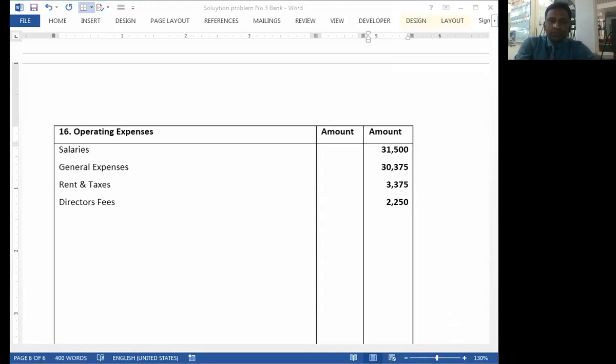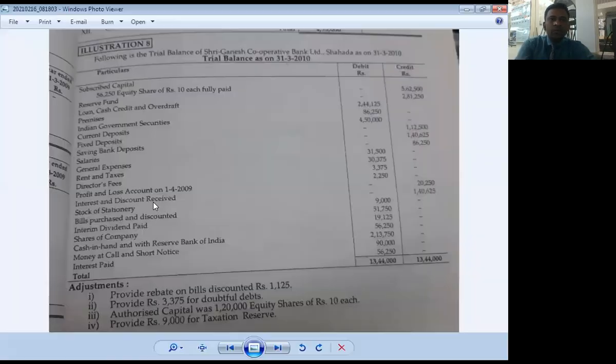Profit and loss account. See here, profit and loss account. On 1st April 2020, we changed the date. So this is the opening balance of profit and loss account. So it is transferred in the profit and loss account, 20,250.